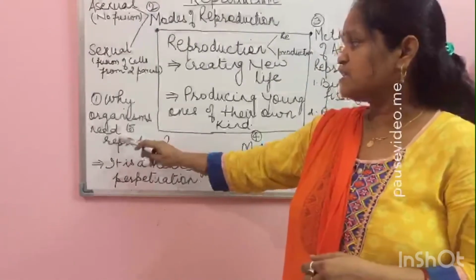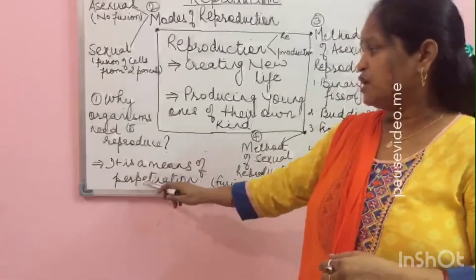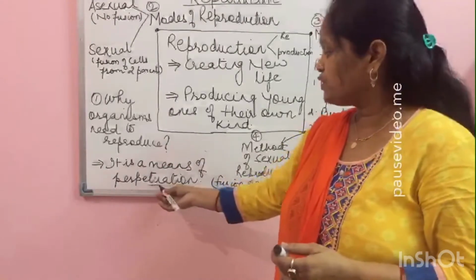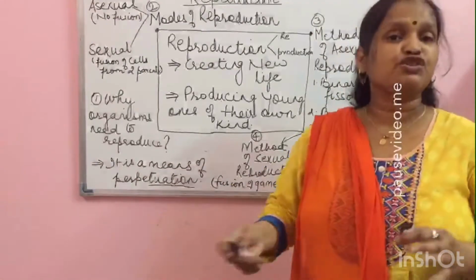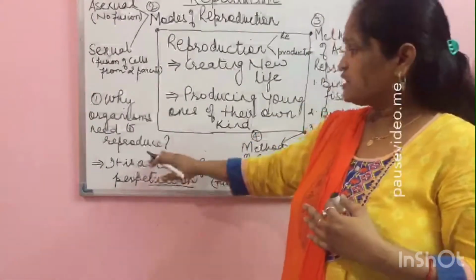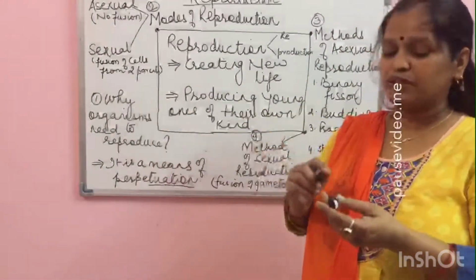That is why organisms reproduce, because it is a means of perpetuation. Perpetuation का मतलब हुआ continuation of species. So species continue करें, इसलिए organisms reproduce करते हैं.